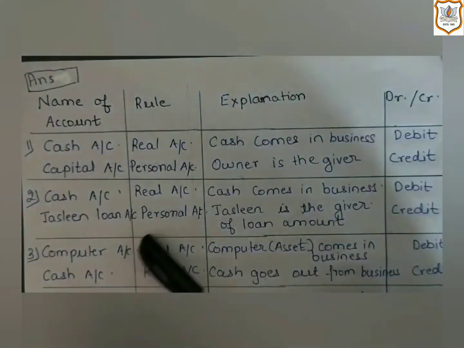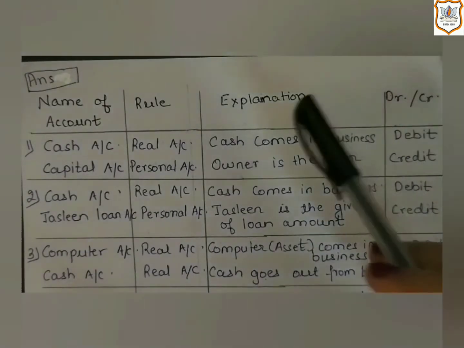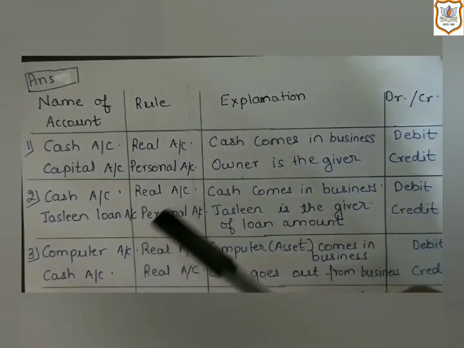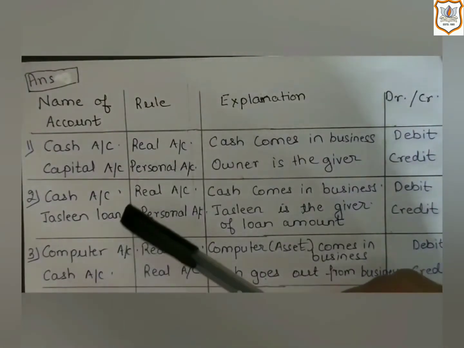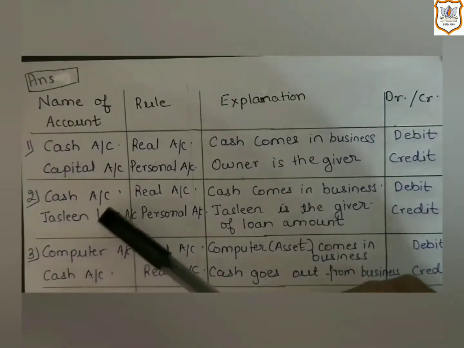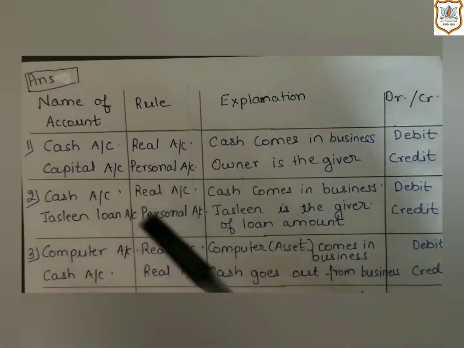So Jesslyn's loan account will be credited. Here, one thing you must remember: in the case of a loan given by someone, you have to add the word loan with the name. That means here we will not call it Jesslyn account. We will call it Jesslyn loan account.